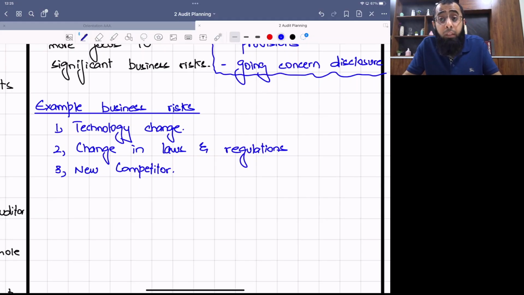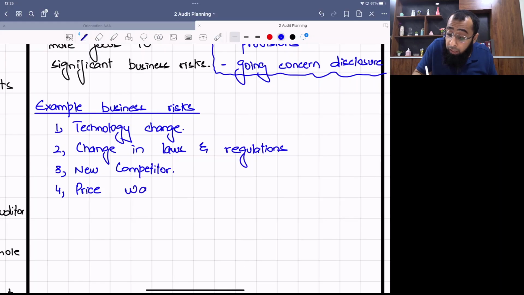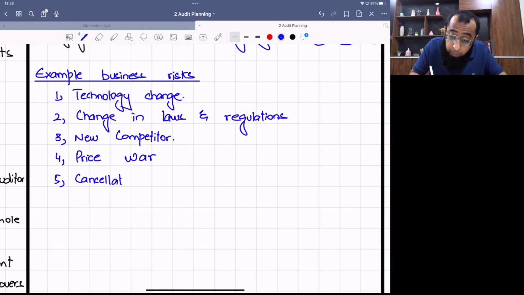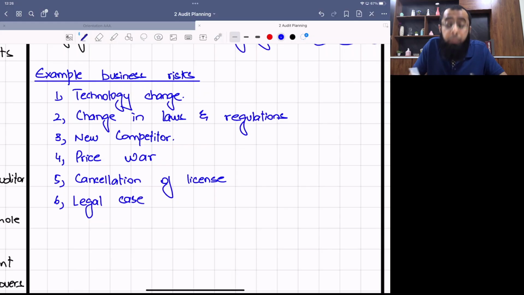So yes, new competitor. Even in any industry, a new competitor can be a business risk, because when a new competitor comes, they can have very good strategies. Price war in the market. For example, if a price war starts between the competitors, that can lead to business risk. Those businesses who have high costs will simply go out of business. Then, similarly, cancellation of license. For example, the regulator cancels your license because you do some non compliance. That will be a business risk. Some legal case being filed against you can also be a business risk.